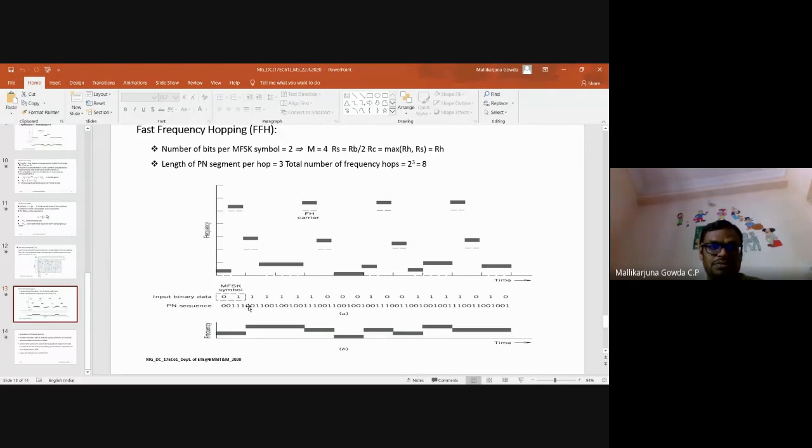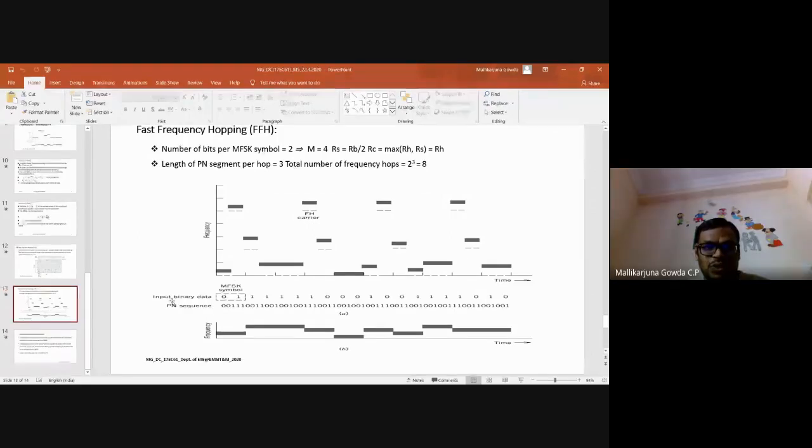So at this point, it will stop. So 0, 0, 1 means here, the first hopping. Next is 1, 1, 0. 1, 1, 0 means it is 6, right? So that is why at this point it has come, for the same symbol 0, 1. Okay? Clear?